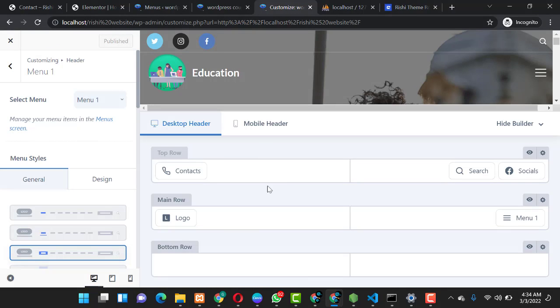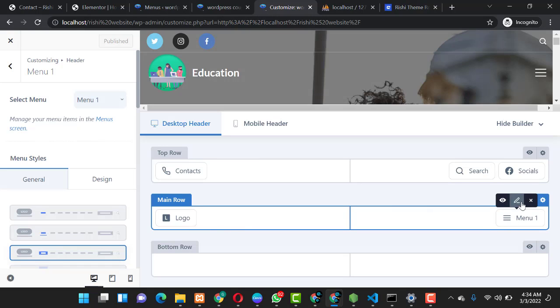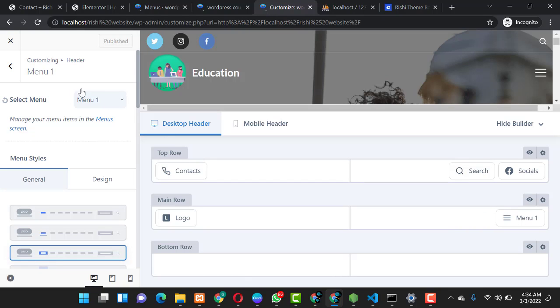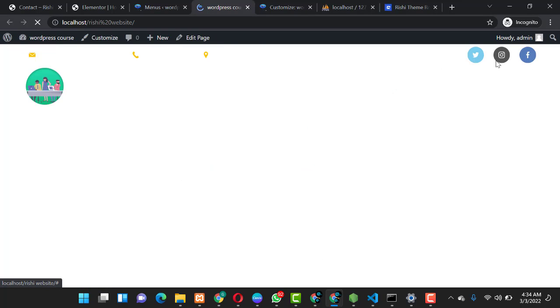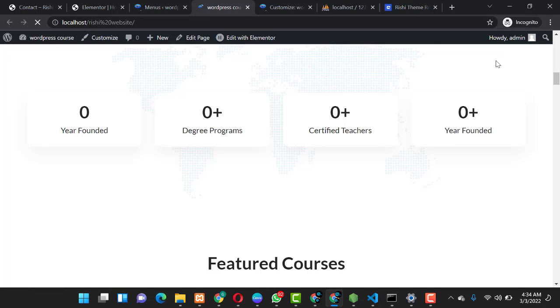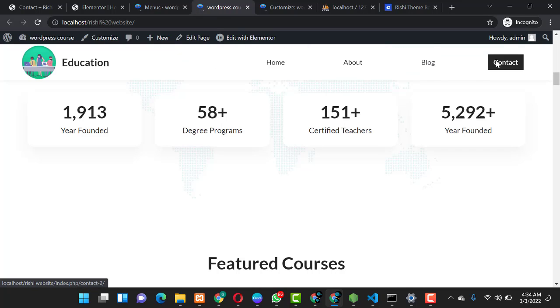Okay, so you come over here and you can click on the pencil icon. After you come here to select menu, you choose the menu which you edited. So we edited menu 1, so you publish it. So when you go over to your website here and you refresh it, you see that you have just the home, about, blog, and the contact page, and those are the pages which we'll be editing for this tutorial.